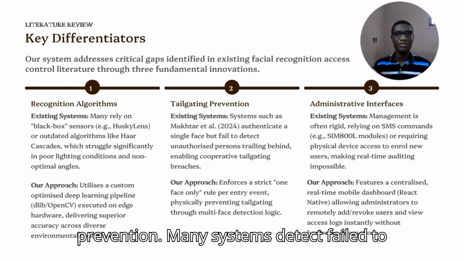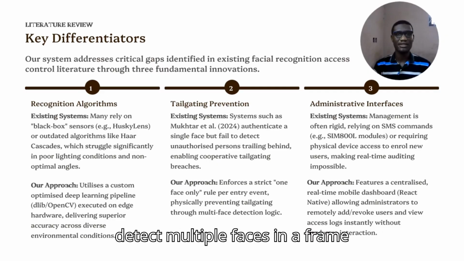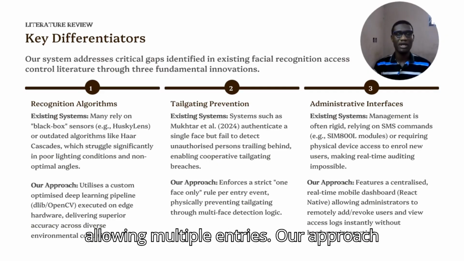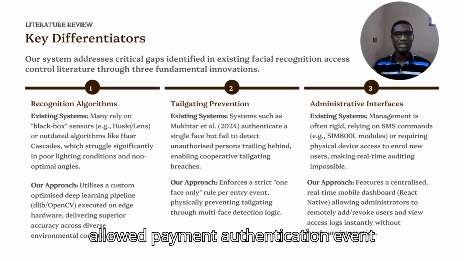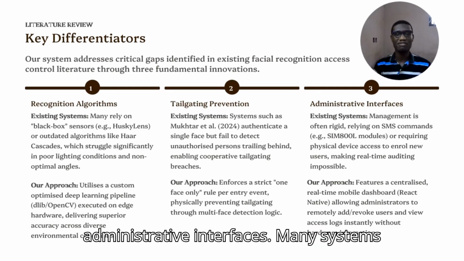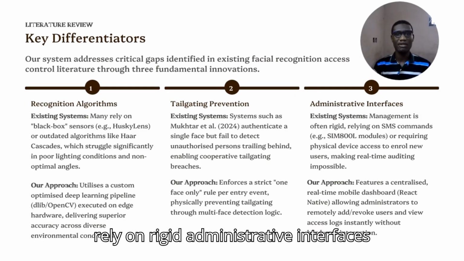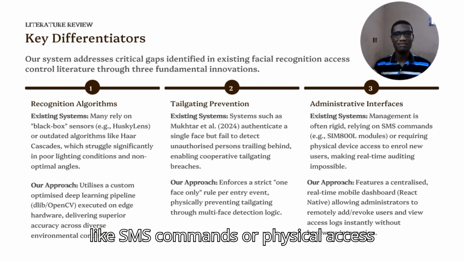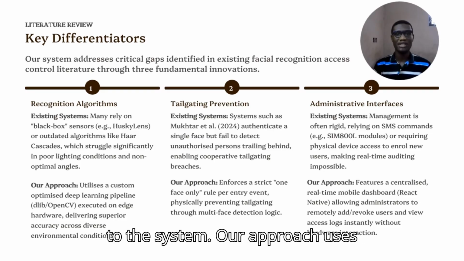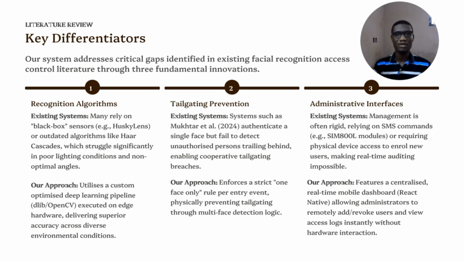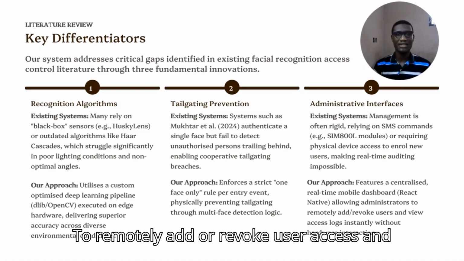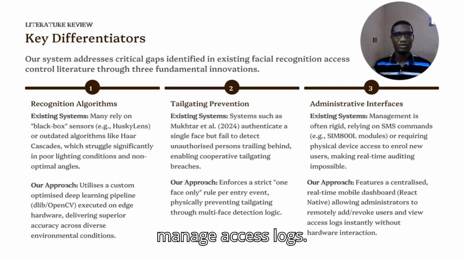Tailgating prevention. Many systems fail to detect multiple faces in a frame, allowing multiple entry. Our approach ensures that only one face is allowed per authentication event. Administrative interfaces. Many systems rely on rigid administrative interfaces like SMS commands or physical access to the system. Our approach uses a mobile app built with React Native to remotely add or revoke user access and manage access logs.